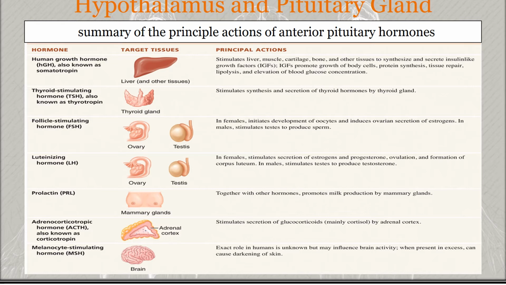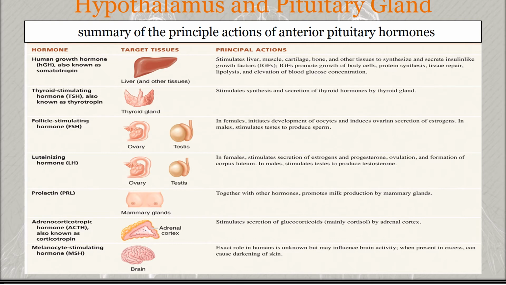Thyrotropin releasing hormone from the hypothalamus controls thyroid stimulating hormone secretion, and the release of thyrotropin releasing hormone in turn depends on the blood levels of T3 and T4. High levels of T3 and T4 inhibit the secretion of TRH by a negative feedback mechanism, and there is no thyrotropin inhibiting hormone. The next one is the follicle stimulating hormone, and we will discuss the function of follicle stimulating hormone in females and males separately.